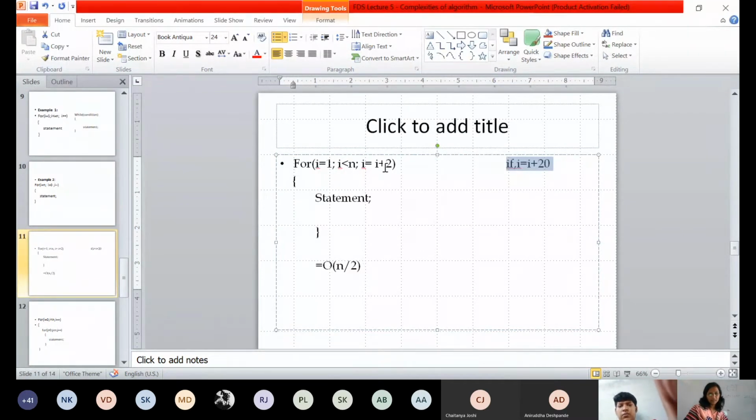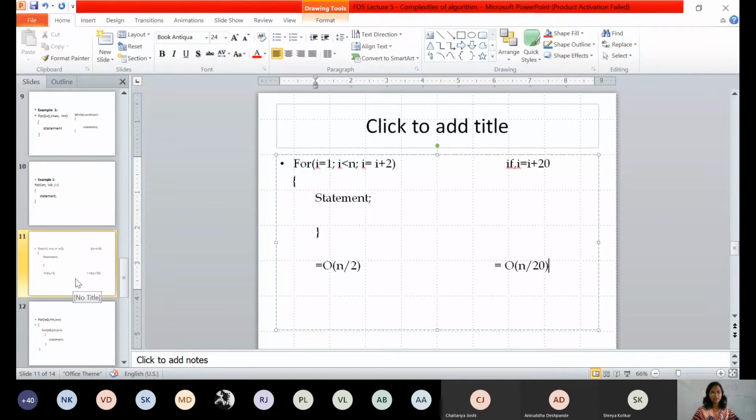Simply you need to divide the value over here by n, because those many times your loop will be executed, right? So in this case it was n by 2, and in this case your time complexity will become big O of n divided by 20. So I am writing that complexity for you. Please have a note of this, okay? Big O of n divided by 20.